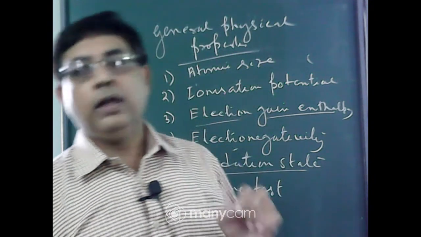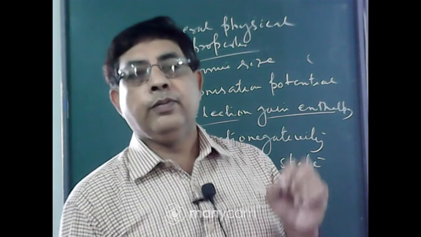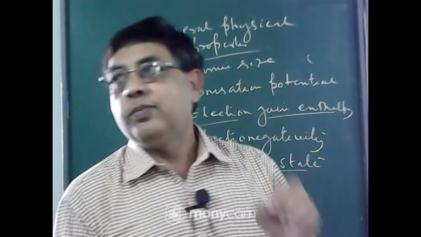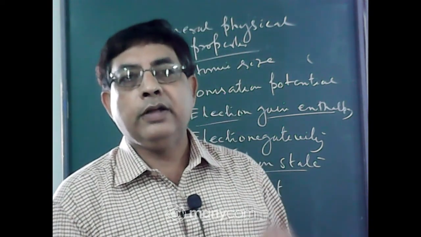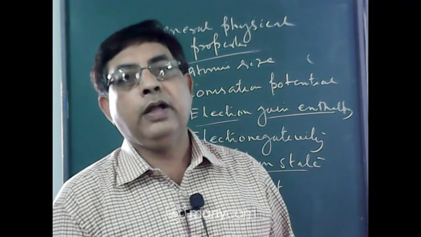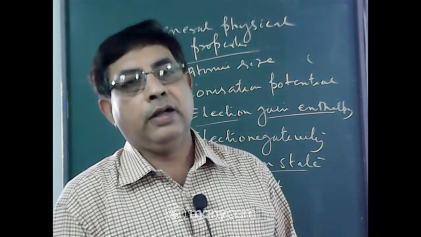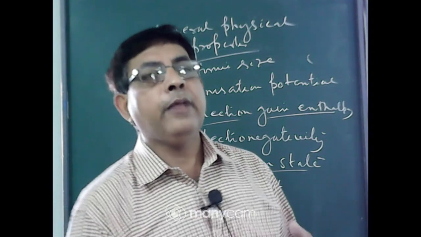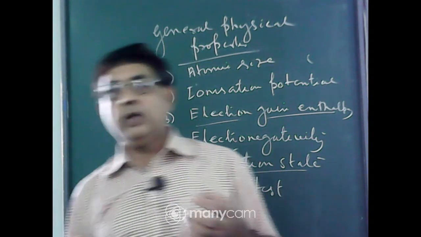Calcium gives the brick red color, barium gives the apple green color, and strontium gives the pale violet color. Okay, so why do beryllium and magnesium not give color in the flame test?